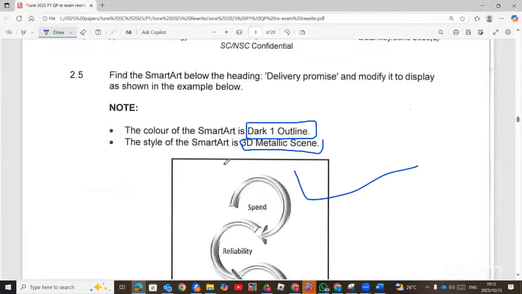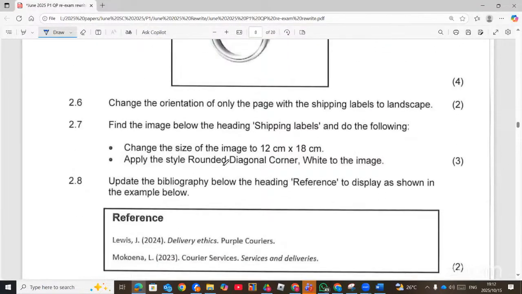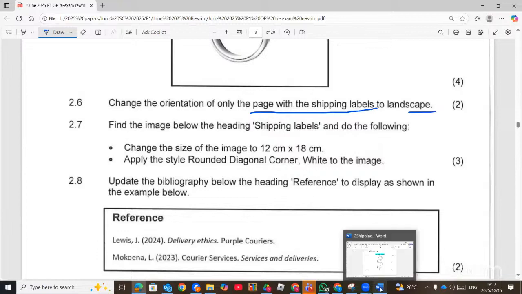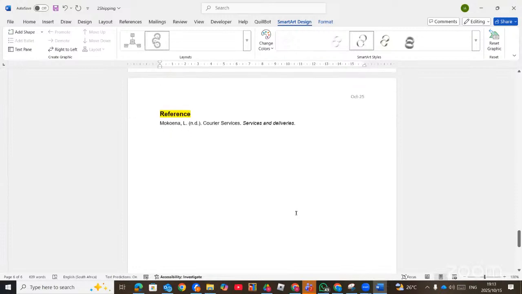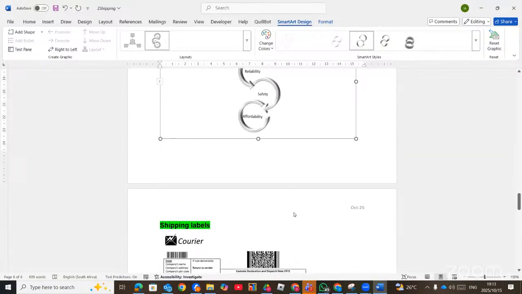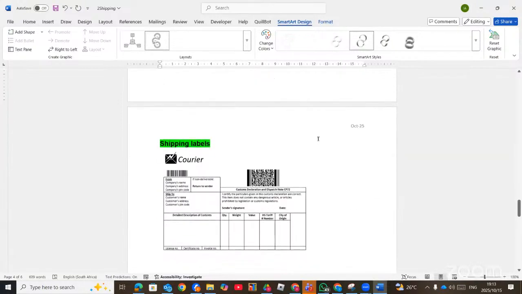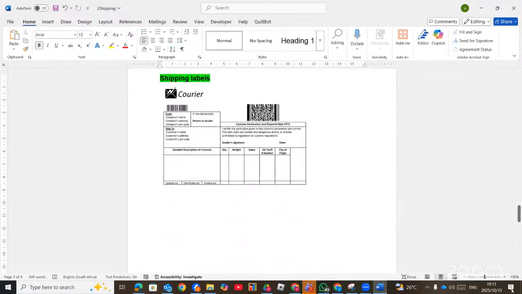Now we move straight to the next question, which is: change the orientation of only the page with the shipping labels to landscape. So only that page should be landscape, which is 2.6. The shipping labels, only this page should be landscape. The rest of the pages should be portrait.